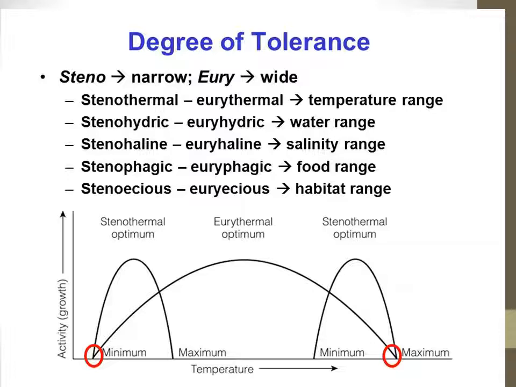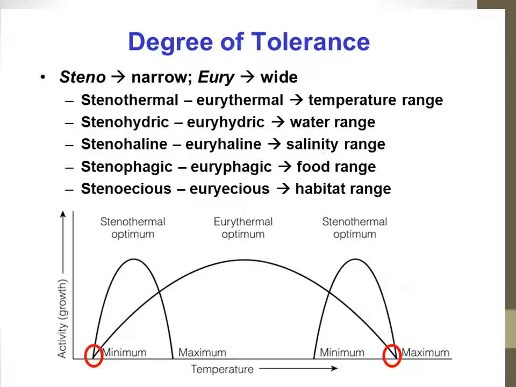But stenothermal, say you talk about seal or polar bear, you will find all these only in lower temperature areas. If you bring a polar bear from the pole to a higher temperature area, it will not be very comfortable. It can only sustain that narrow range of temperature; if it goes beyond that, it cannot sustain. That is what stenothermal is. And when the organism can sustain, that is eurythermal.